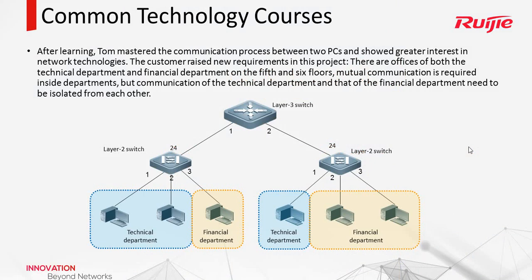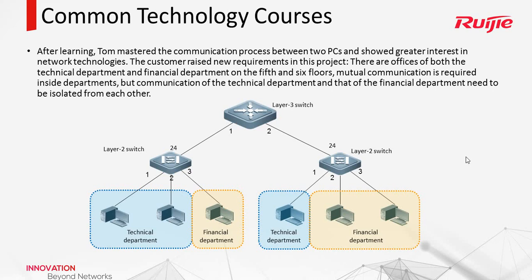Today, Tom received a new project. We can see in this topology, the customer has two departments, the technical department and the financial department. The technical department has offices on floor 5 and floor 6, and the same for the financial department. It means mutual communication is required this time. But the technical department must be isolated from the financial department.